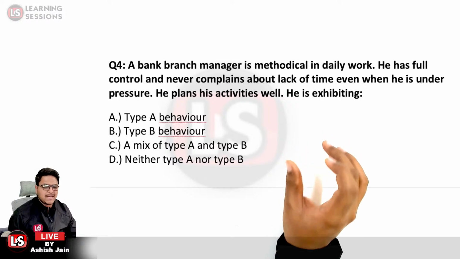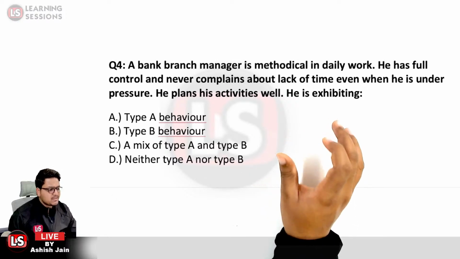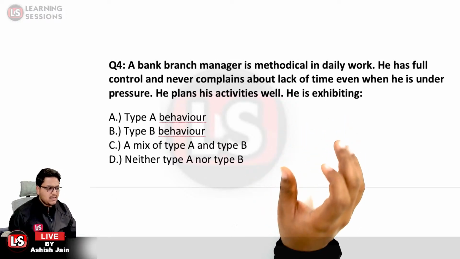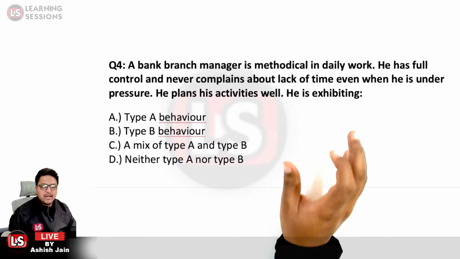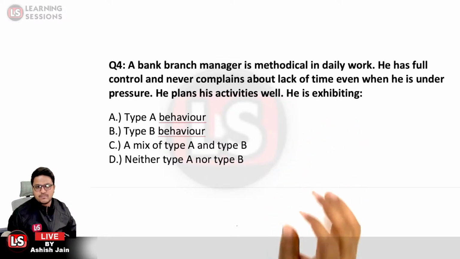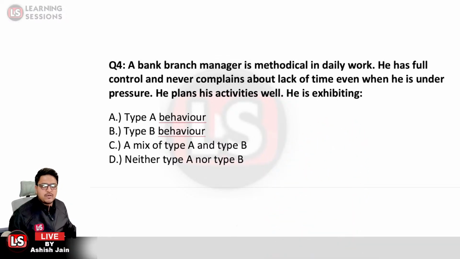He is exhibiting type B behavior because type B persons are easygoing, they are relaxed, they are less competitive, philosophical, and further they prioritize their jobs. Option B over here would be the right answer. Question number 4, option B would be the right answer. So Shiv Vishnu has again answered correctly over here.